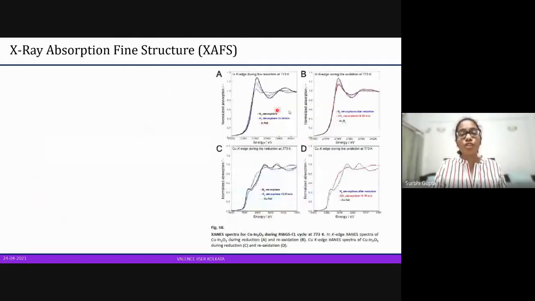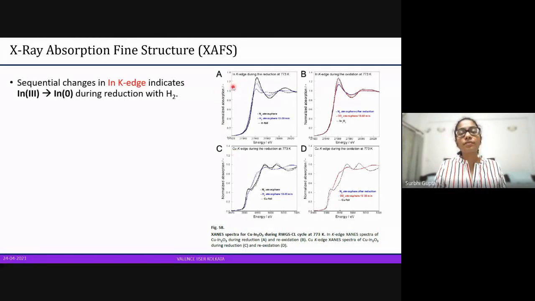This is the indium K edge. What K edge means is K shell. We know K shell is for n equal to 1. So the electron is basically getting displaced from the K shell. The X-ray energy is so high that it is able to reach the energy of the K shell electron for indium, and similarly for copper K edge. So we can see that sequential changes are seen. When we reduce it and when we oxidize it, then we reduce it again, we oxidize it, we see changes in the spectrum very clearly.